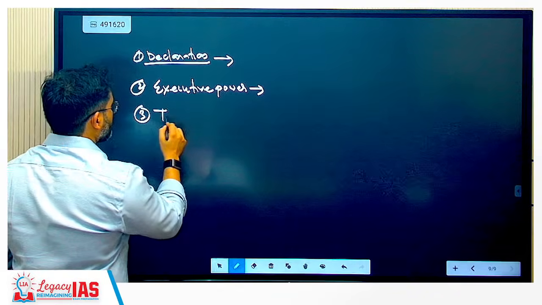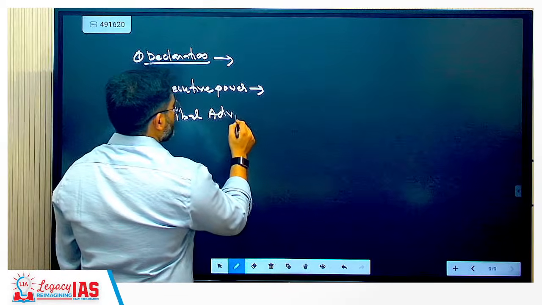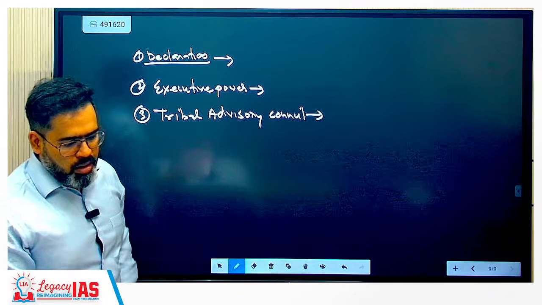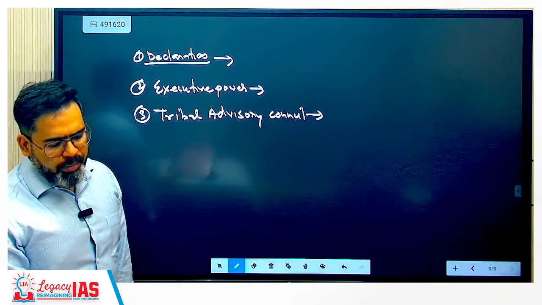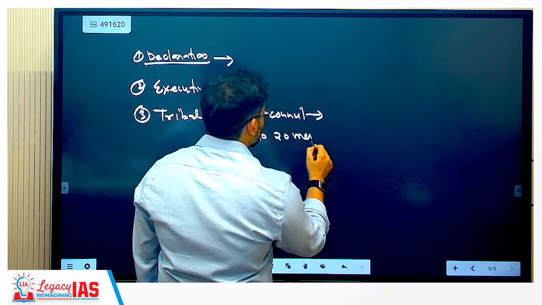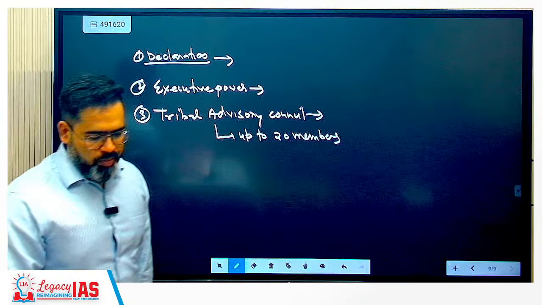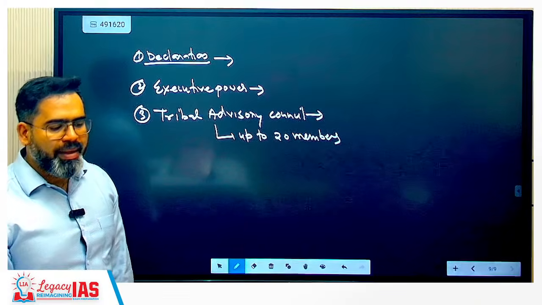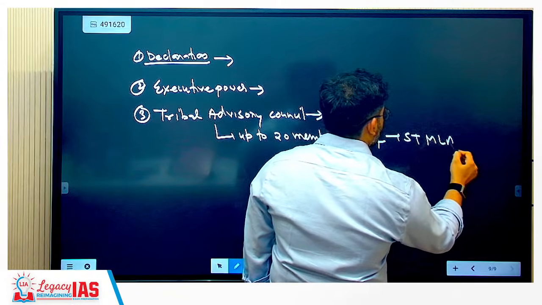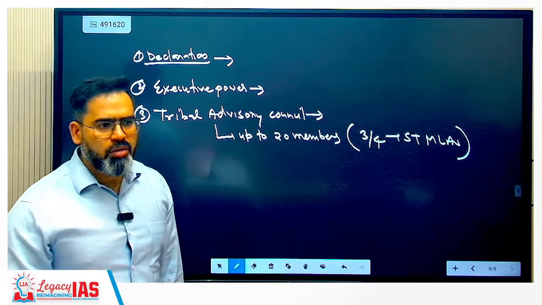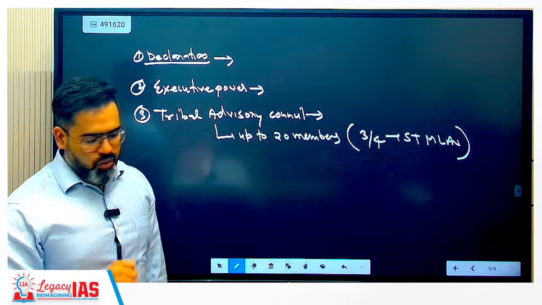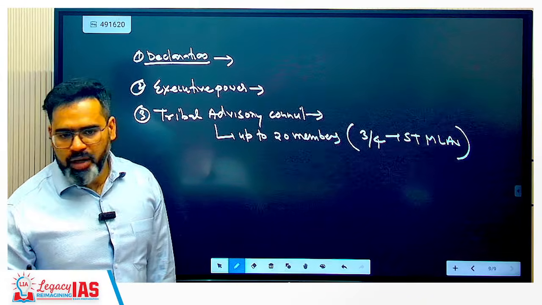Third important, tribal advisory council. Okay. So here members can be up to 20 members, of which 3/4 being the scheduled tribe members. 3/4 should be ST MLAs only, MLAs of that particular state.